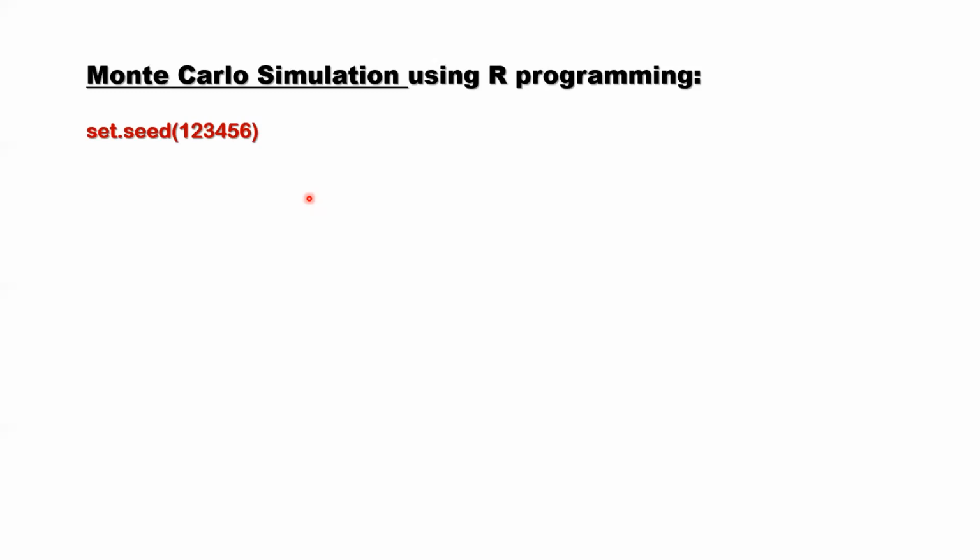First line, I use set seed because in Monte Carlo simulation you always use random numbers. The purpose for setting the seed is the following. For example, if I give a question to my students and I let them set the same seed, they should get the same result.